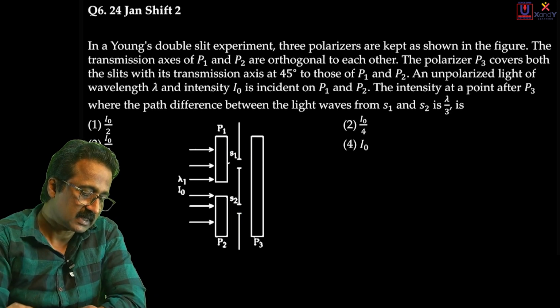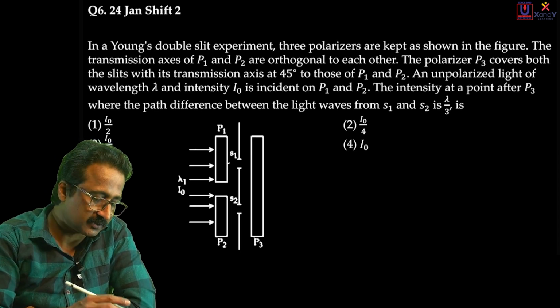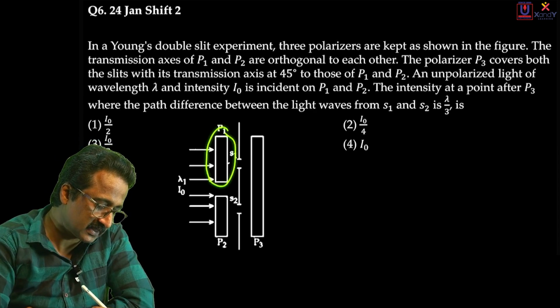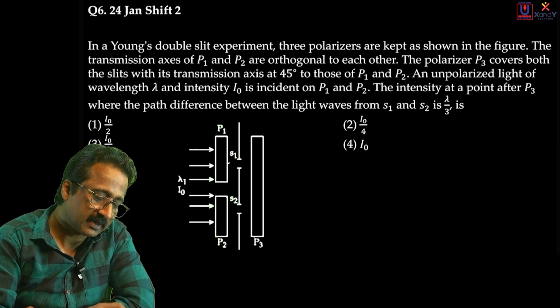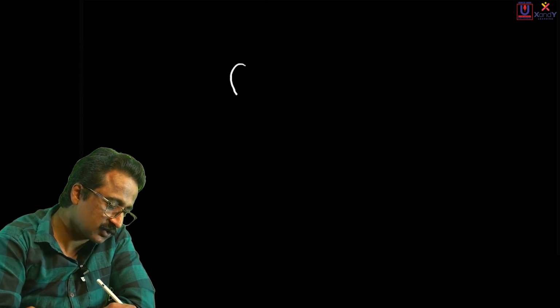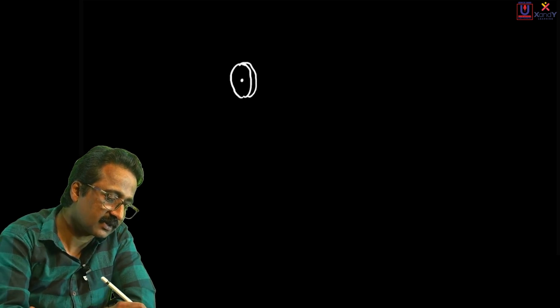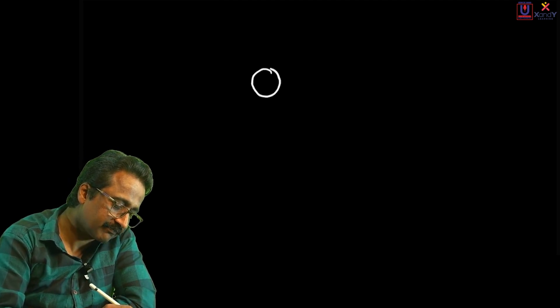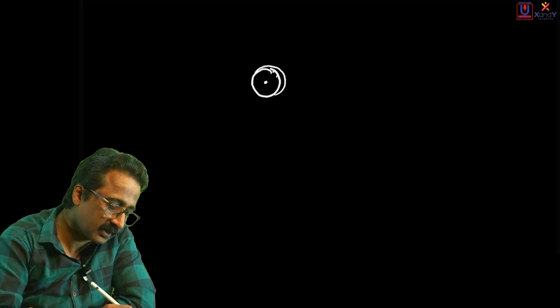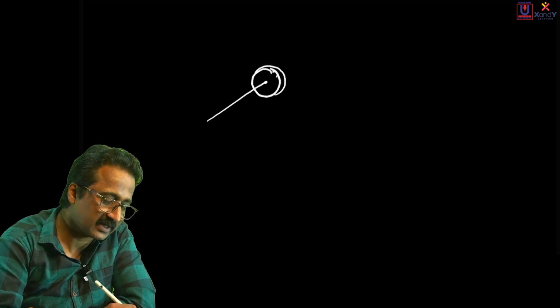Let's see what the intensities of those waves are first. So I'm talking about these two polaroids. The first one is this, the second one is this. Let me help you through certain diagrams. I'll give you another view of this. Let's assume that this is the first polaroid. I'm just giving it a circular shape, like a circular plate. I think that is easier to illustrate at least.